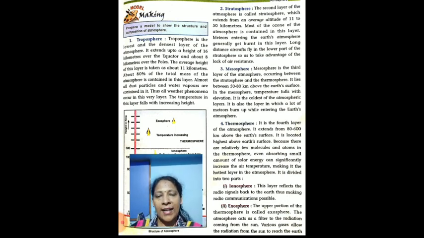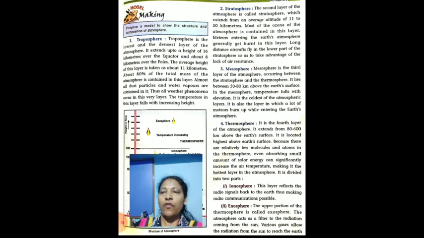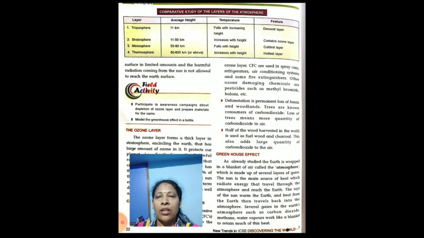The atmosphere acts as a filter and it protects the earth from the radiation which comes from the sun. Various gases allow the radiation from the sun to reach the earth's surface in limited amounts, and they do not allow more radiation to come towards the earth's surface.